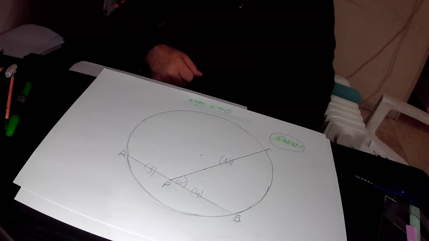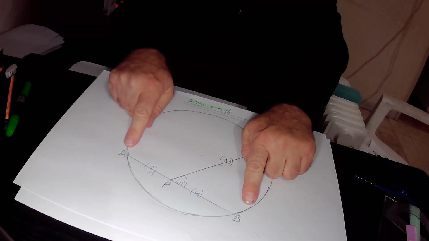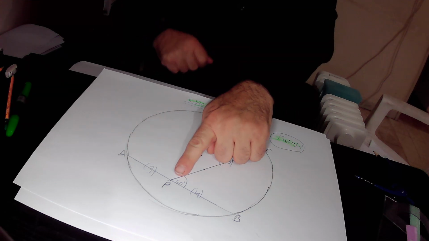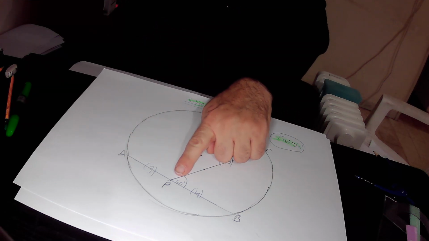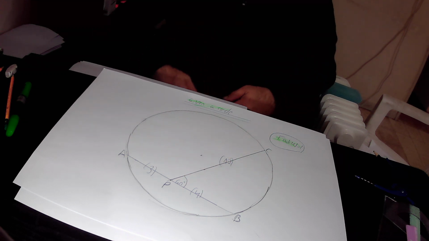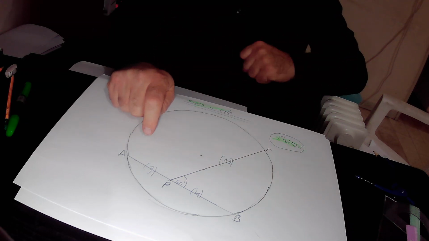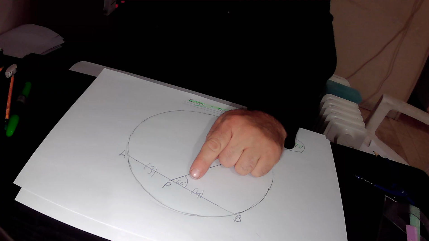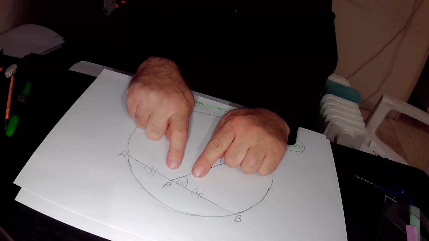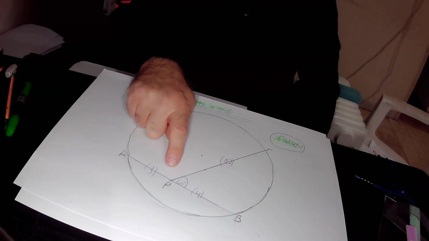So first of all, it is given in the question that AB is a straight line. So if you focus on the upper side of the straight line AB at point P, here the sum of the angles must be equal to 180 degrees according to rule 3. Rule 3 says that the sum of the angles on one side of the straight line is equal to 180 degrees. So which angles do we have at the upper side of the straight line AB at point P? We have this angle equal to 60 degrees in size, plus this missing angle. In total, the sum of those two angles must be equal to 180 degrees according to rule 3. Therefore, this missing angle must be equal to 120 degrees in its size.